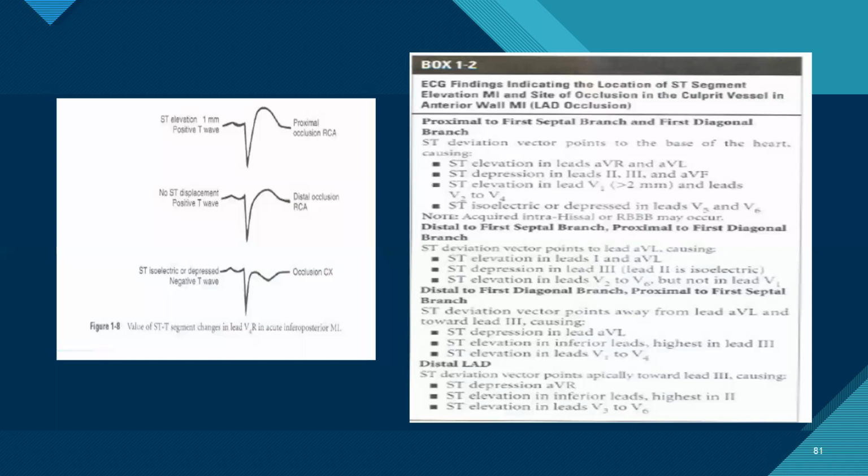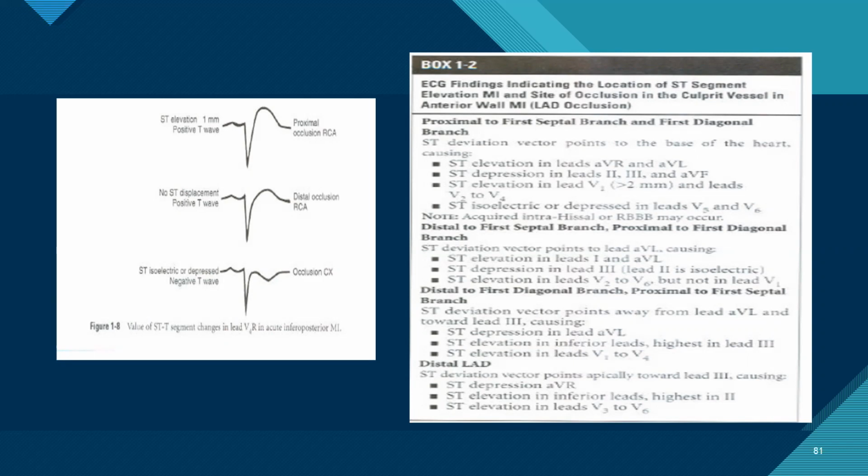It can be even distal to first septal and proximal to first diagonal. In both, the occlusion should be proximal to the first major branch that is coming out of the LAD. The proximal concept is that it is proximal to the first septal or first diagonal, whichever branch is first.